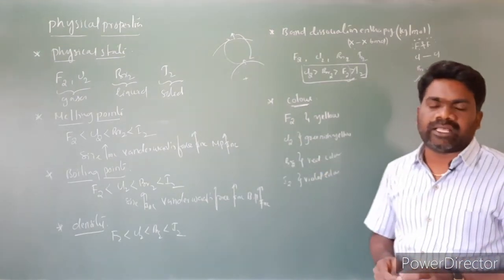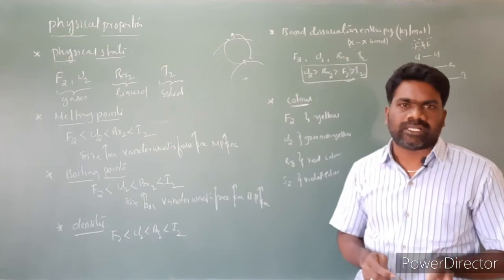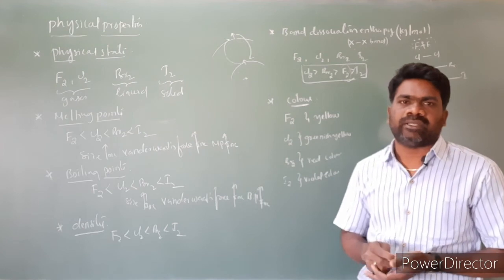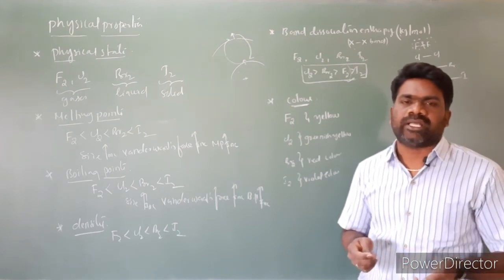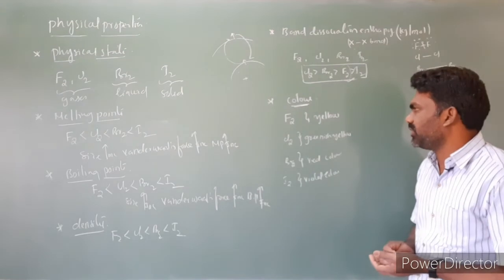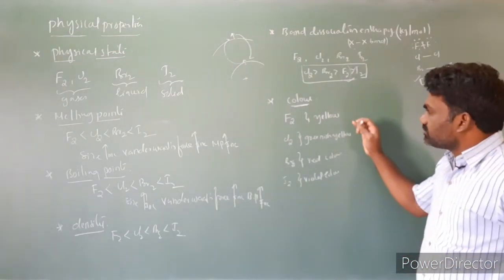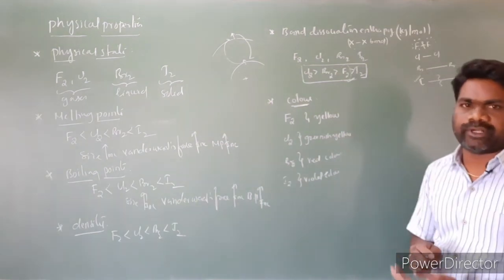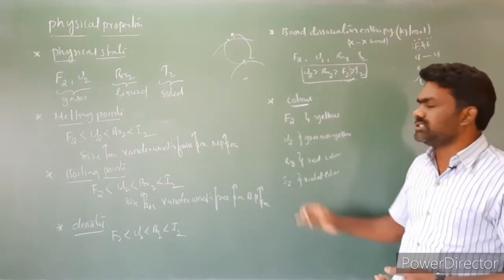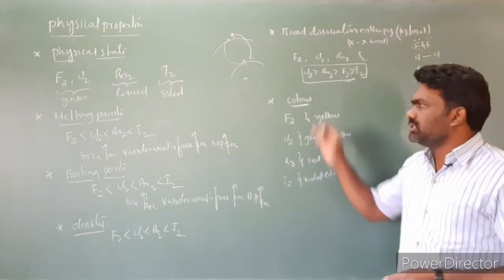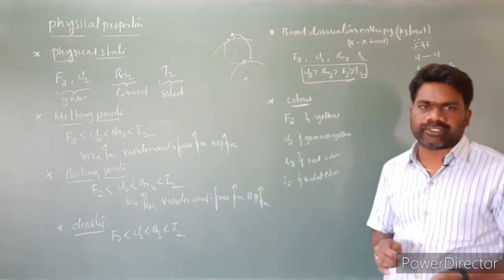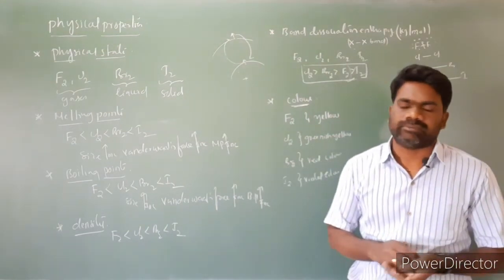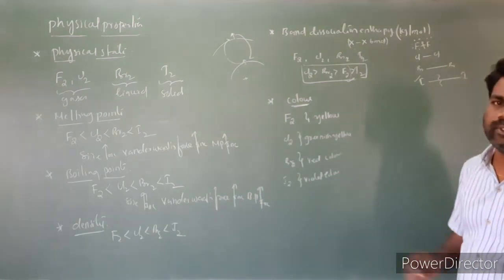Simply, all halogens are colored due to the absorption of radiation in the visible region. As a result, excitation of electrons to the higher energy level takes place. This is one reason why they are colored. And why do they exhibit different colors? Because they absorb different quanta of radiation. All these halogens do not absorb the same amount of quanta of radiation. Different halogens absorb different quanta of radiation, so they differ in color. Because of this reason, they exhibit different colors.